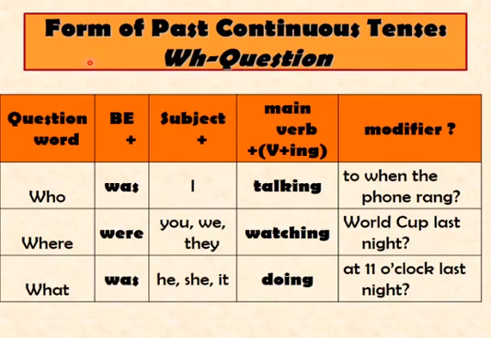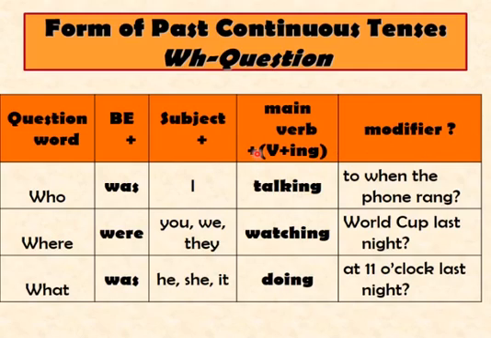Now sentences which can start with WH, or we can say WH questions, to make a form of past continuous tense with WH questions. You first use the question word, that is the WH word, who, where, or any other word that begins with WH, and then of course form of be, that is was and were, and then the subject, I, you, we, they, he, she, it, and then the main verb using the ing form, and of course the modifier with a question mark.